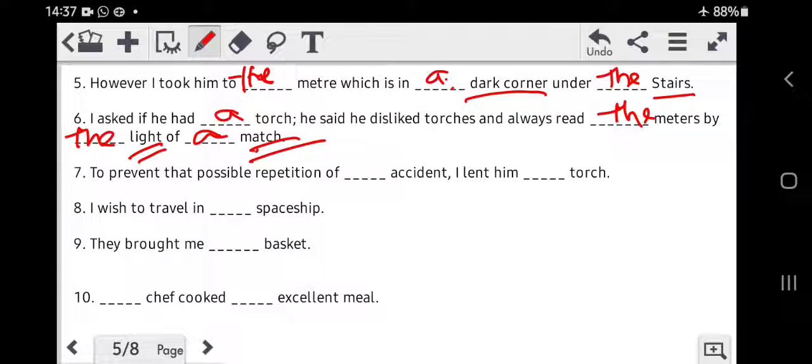Now there are many matchsticks in a box and we don't know which specific light he was talking about. So you are talking about a matchstick in general. Therefore a match.